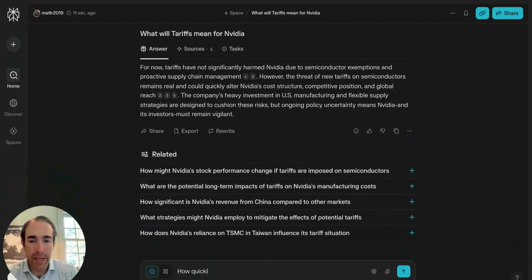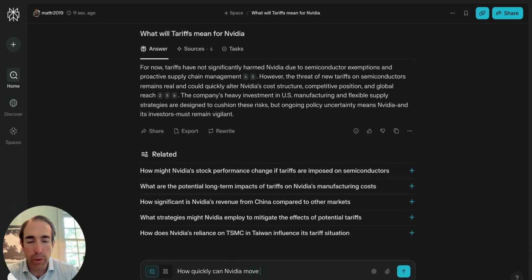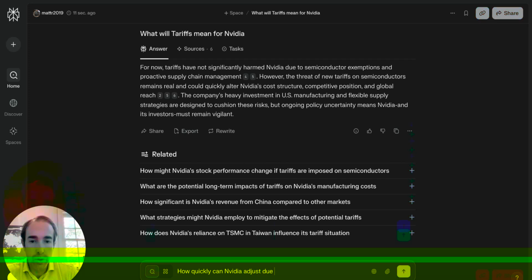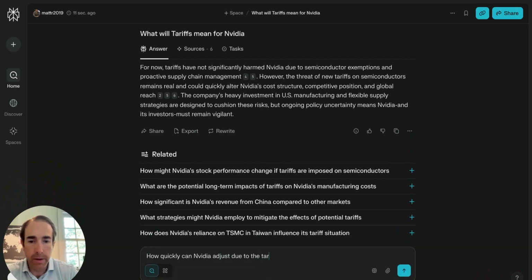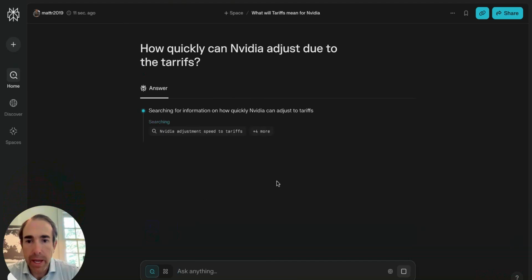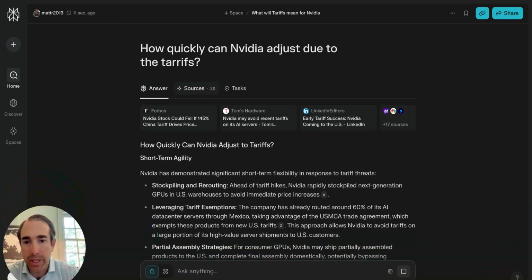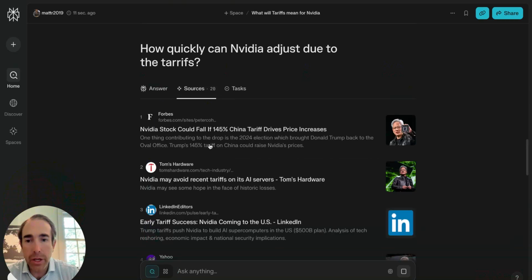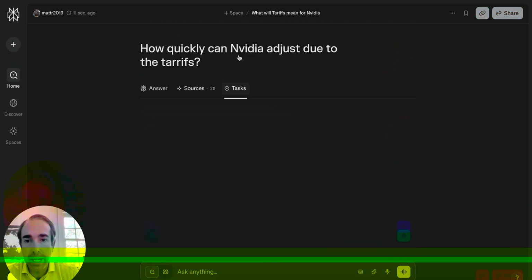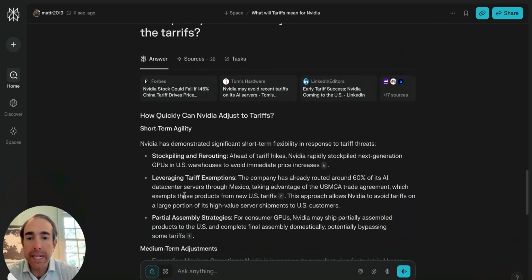How quickly can NVIDIA move or adjust due to the tariffs? And again, oh, I spelled tariffs wrong, but that's okay. So it's searching the web. It even knows when I'm spelling it wrong. But again, this one has 20 sources. And you can go in and see all of them. It can see everything that it did. It searched the sources, and it summarizes it.